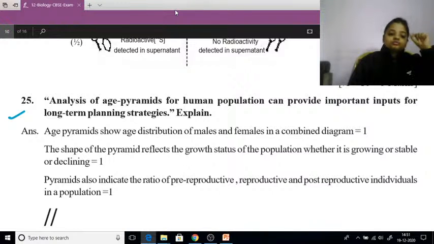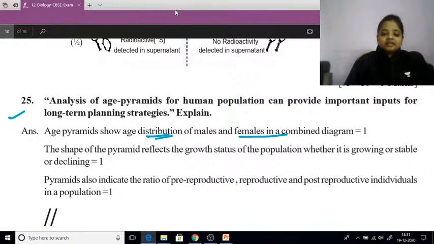Explain how. Okay, age pyramid, it shows the age distribution of male and female combined in the combined diagram. एक ही diagram के अंदर by making the age pyramid we can come to know about the male and the female distribution of ages. The shape of pyramid reflect the growth status of the population, whether it is growing or stable or decline.